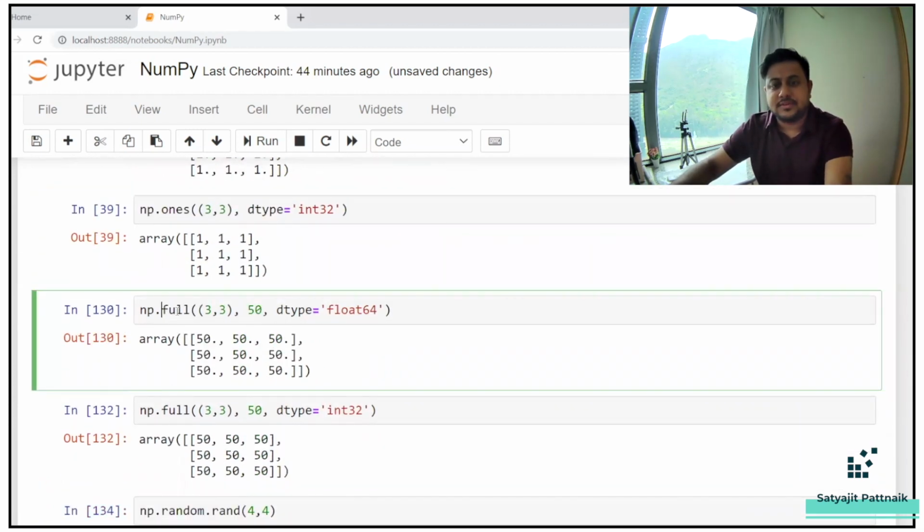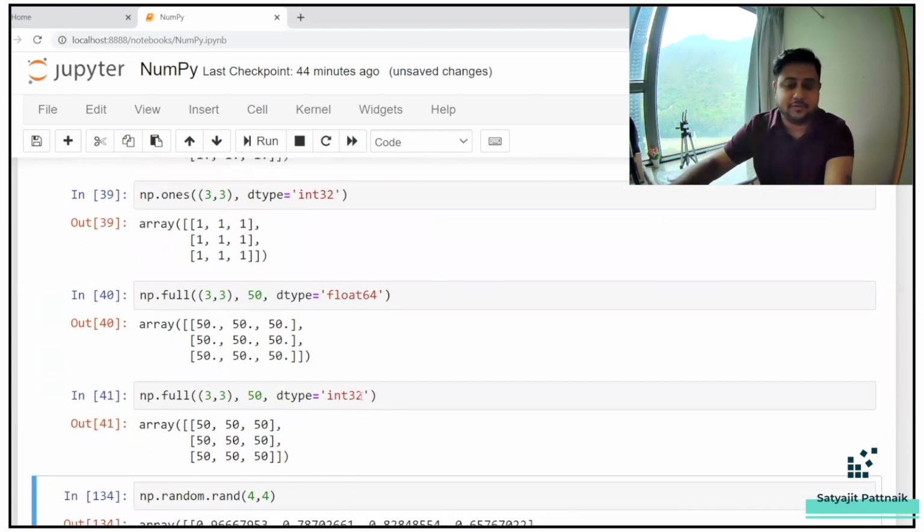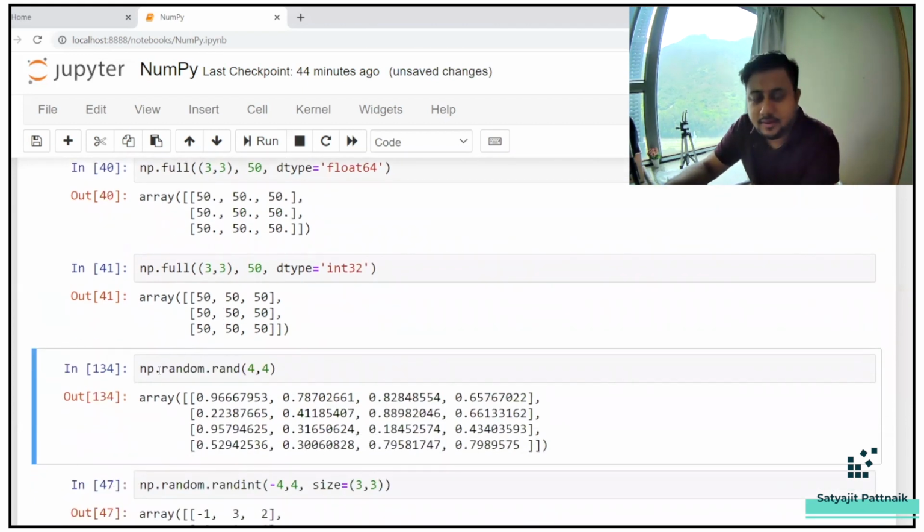Similarly, there is a method called full. Full means if you want the full NumPy array to have a specific number, you define full 3 cross 3 and then give the value. So if I give the value here and then I call the data type as float, if you run it, this is how it looks like. If you want int values, this is how it looks like. Again, the next method is going to be random.